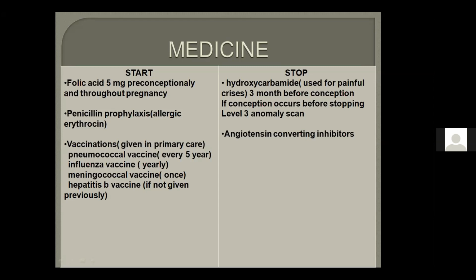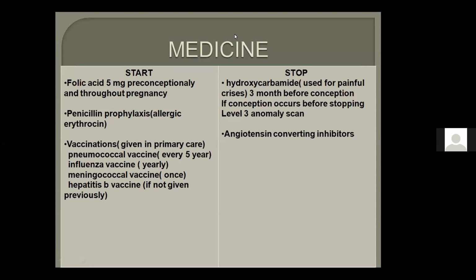Okay. So, if an SBA says, or EMQ says that the patient was on hydroxycarbamide and she has conceived, then what will be your answer? You will not go for the options of termination of pregnancy. You will go for level 3 anomaly scan, or it could be written anomaly scan at the feto-maternal medicine unit. Okay? Madam, can we add angiotensin receptor blockers along with these? All ACE inhibitors are contraindicated in pregnancy.